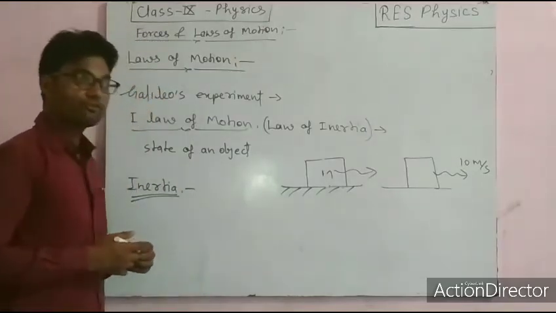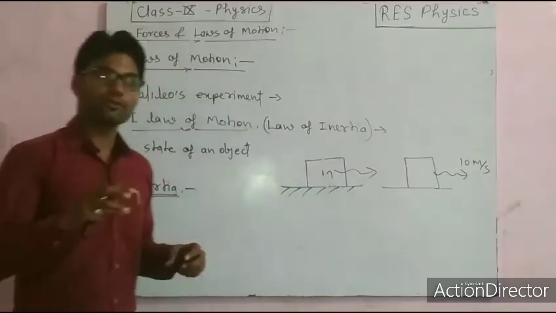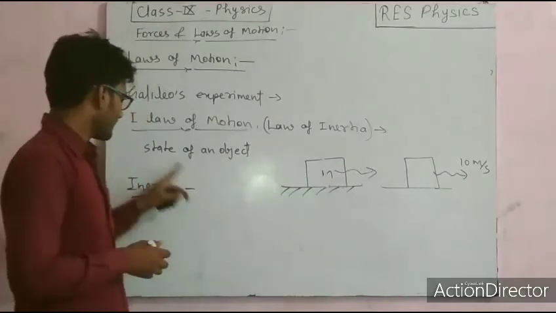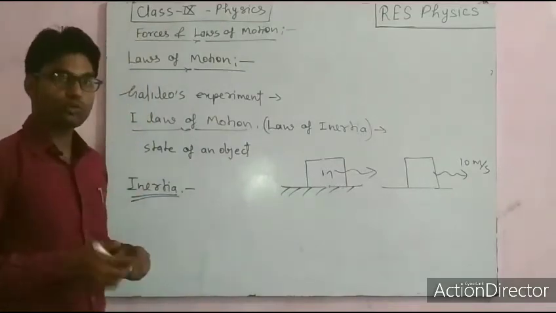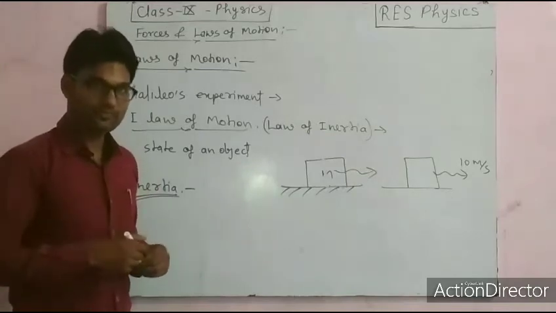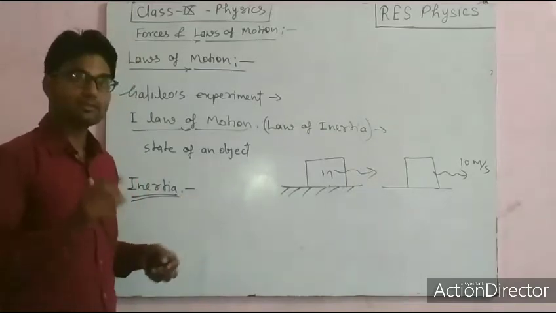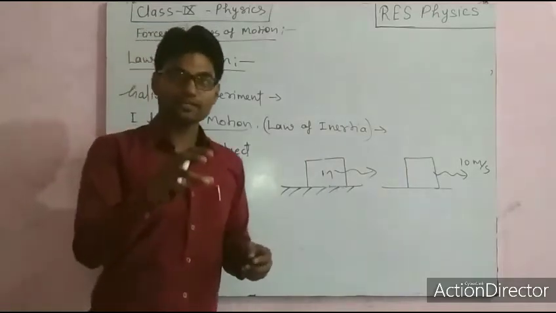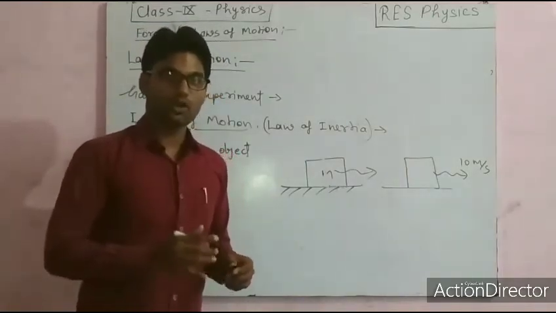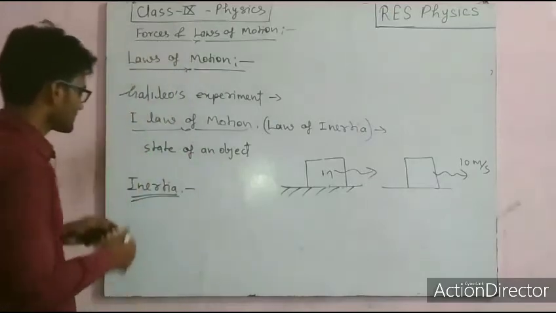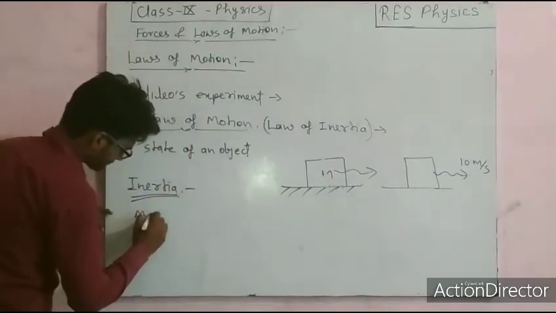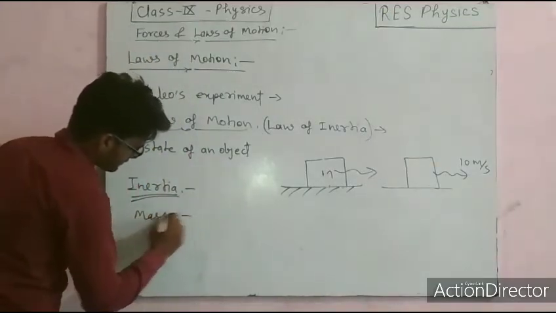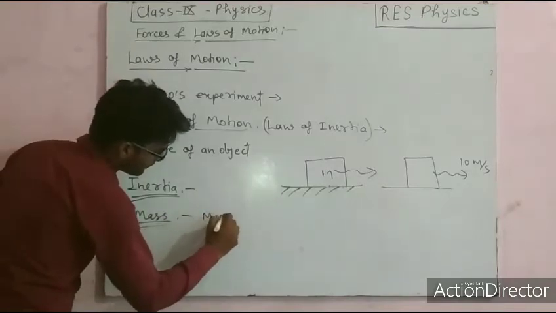In terms of physics, the quantity which measures this inertia is termed mass. So the measurement of inertia of an object is called mass. How is mass defined? Mass is the measurement of inertia.